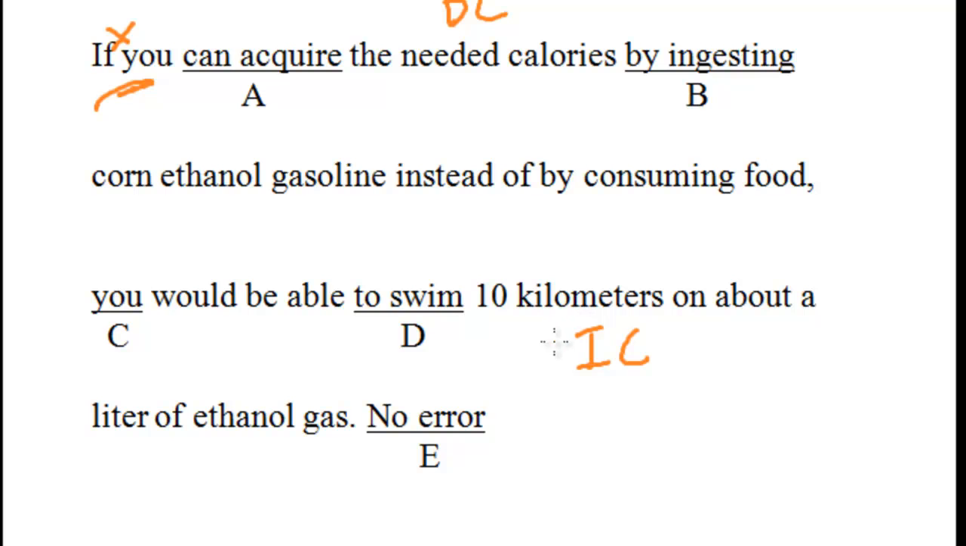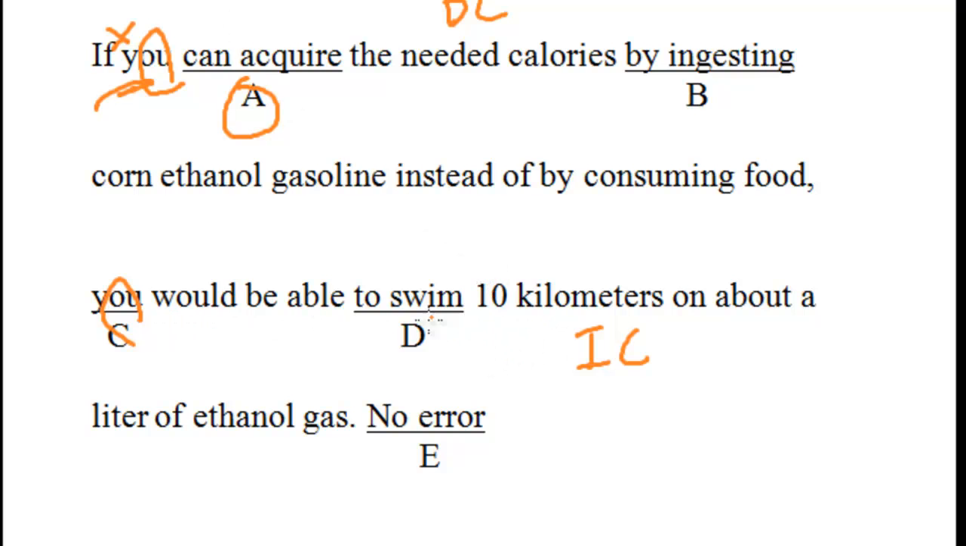You would be able to swim. Okay, so that's the sentence structure. Now, since that's correct, you can check if the pronouns match. This one says you and this one says you, so that's not wrong. What is wrong is actually really difficult to catch. A lot of kids miss this, but the answer to this question is A. This part, can, does not match with the independent clause over here.